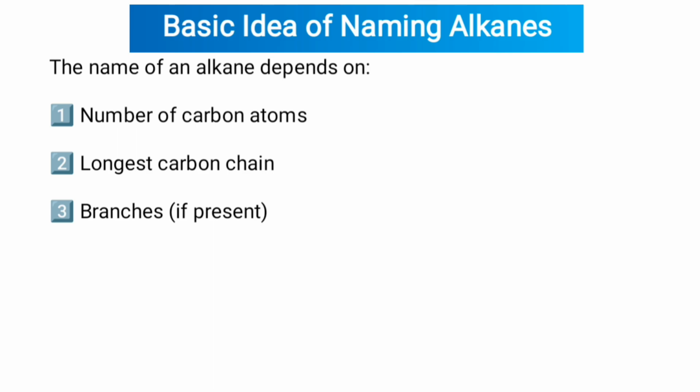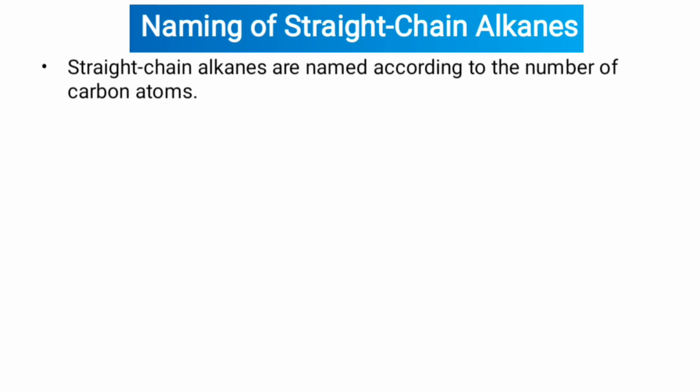Basic idea of naming alkanes. The name of an alkane depends on, first, the number of carbon atoms; second, the longest carbon chain; third, whether branches are present. Naming of straight chain alkanes. Straight chain alkanes are named according to the number of carbon atoms.